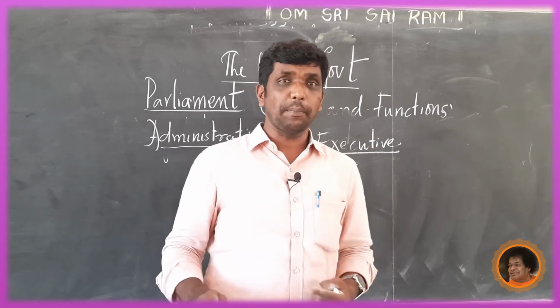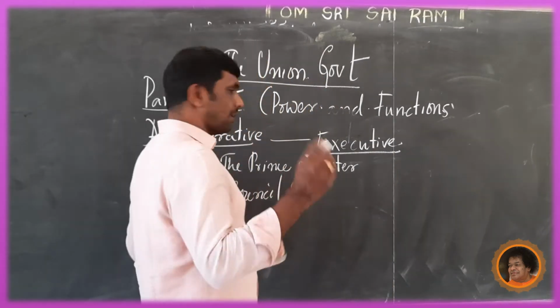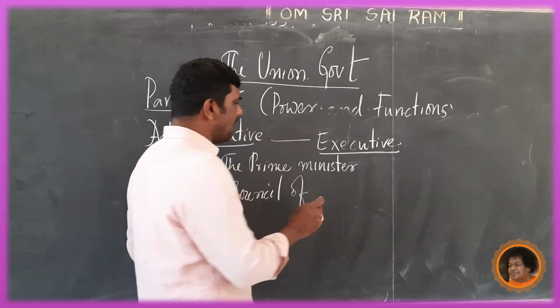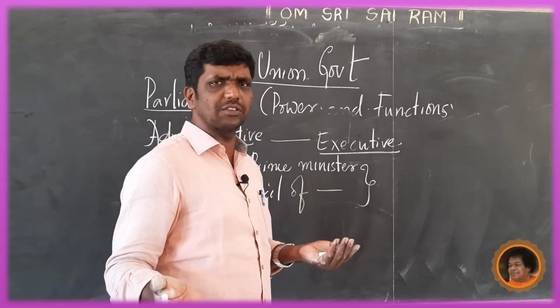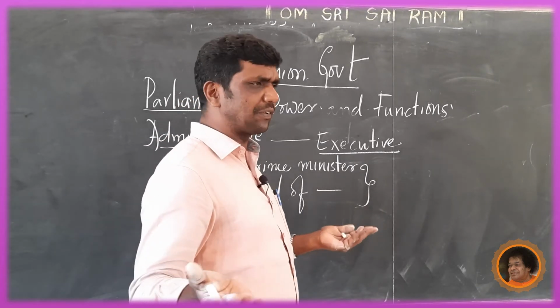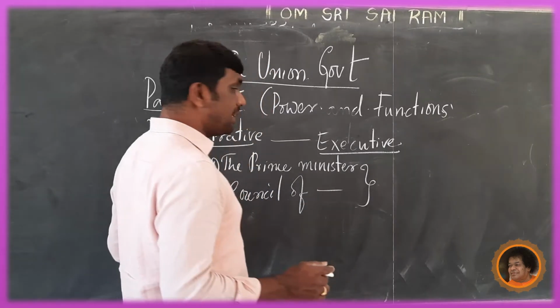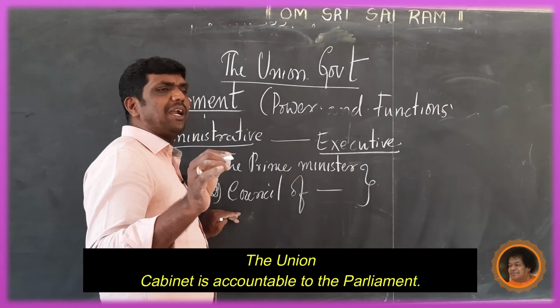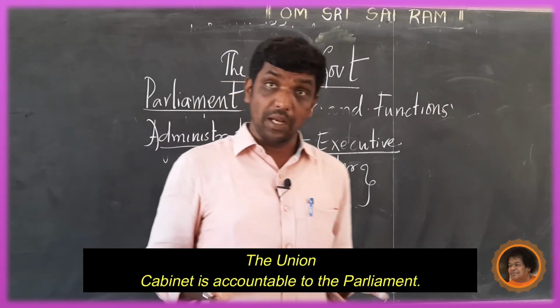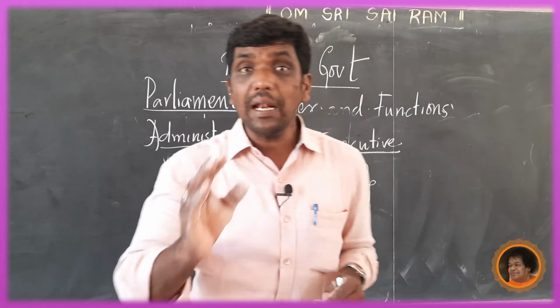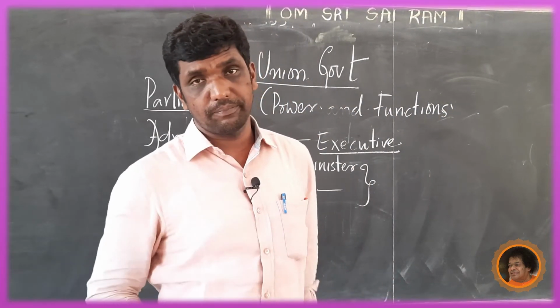The cabinet is the part of the executive. Here, the Council of Ministers form the executive. Along with them, there are IAS officers and some other cadre officers. But here, the Union Cabinet is accountable to the Parliament. What does it mean? Accountable means they are answerable to the Parliament.